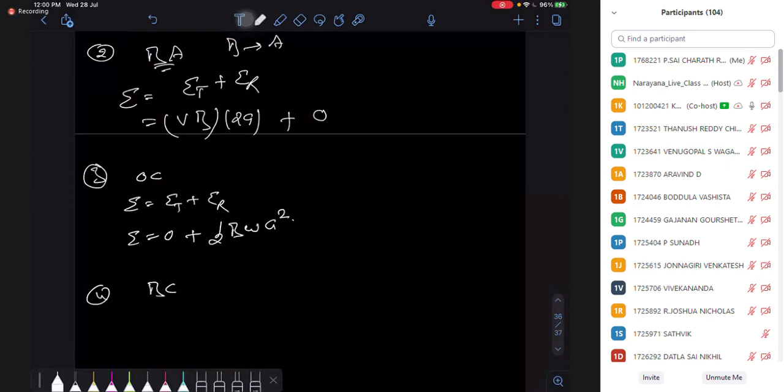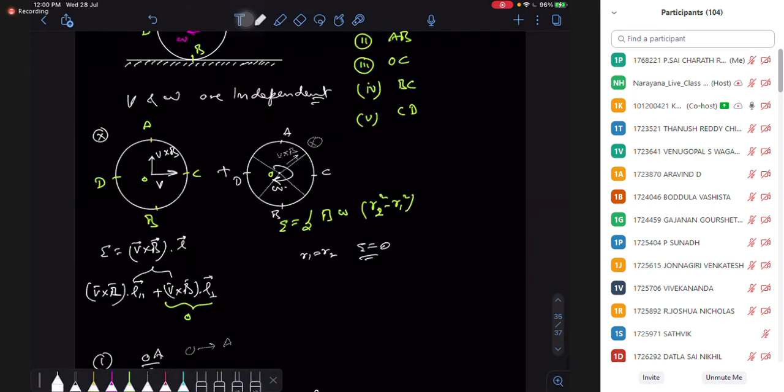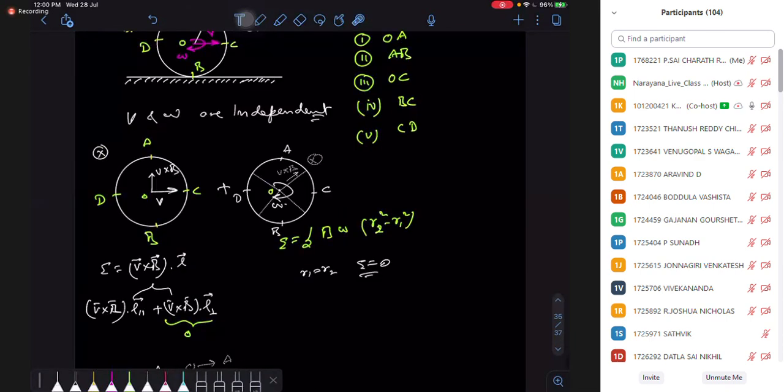Right? The fourth part is my BC. Translation and rotation, two. If I go from B to C in this direction, for translation, two components of length are there, perpendicular and parallel. Perpendicular does not contribute, only parallel contributes, and this parallel is my radius.